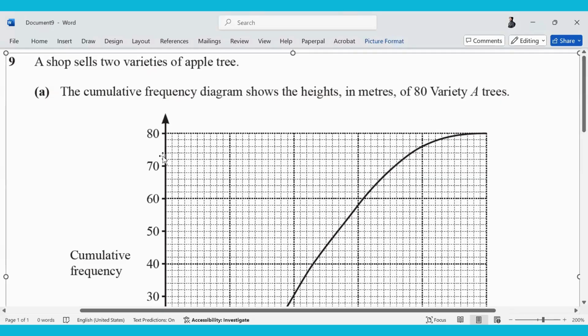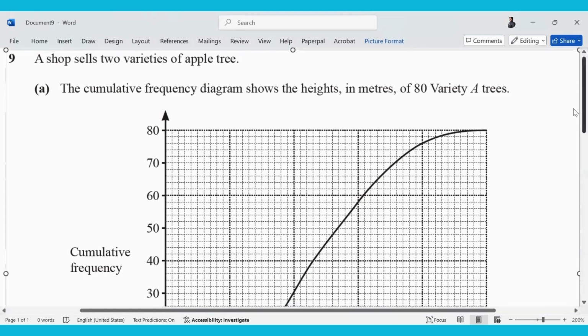June 24, question 9. A shop sells two varieties of apple trees. The cumulative frequency diagram shows heights in meters of 80 variety A trees. What is the data in this question? The height of the trees, right? And they have been categorized as variety A trees, and we have been provided with a cumulative frequency curve.